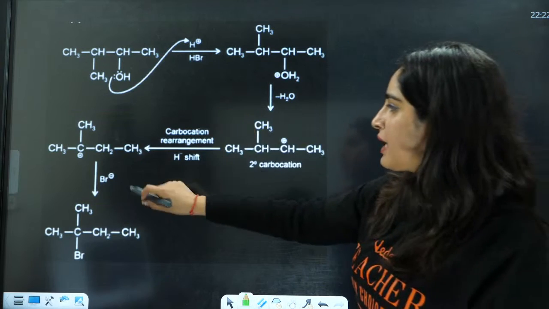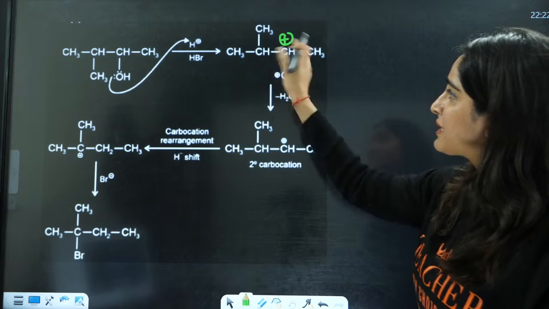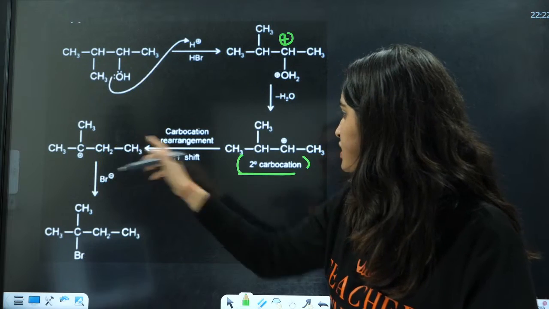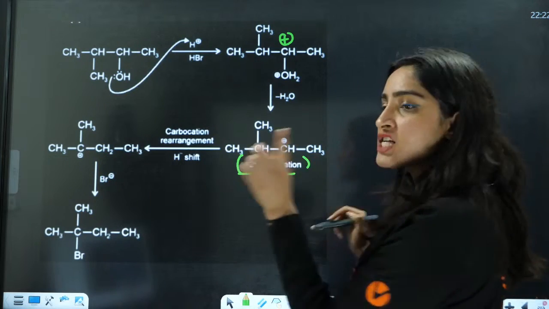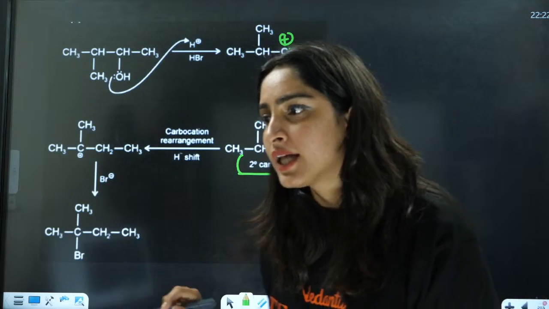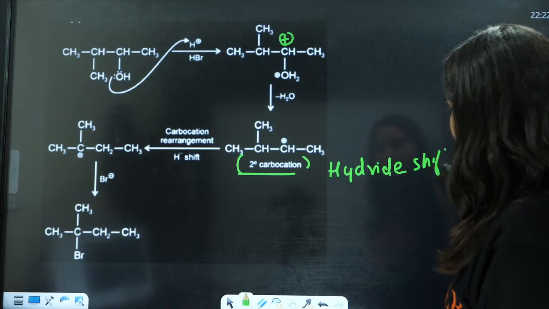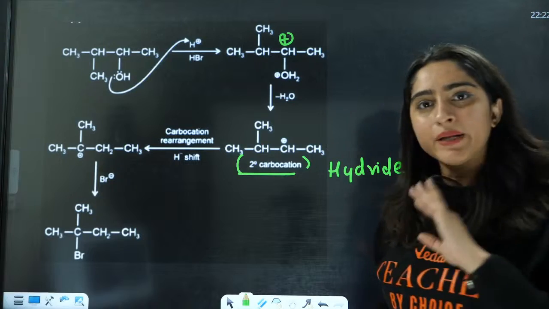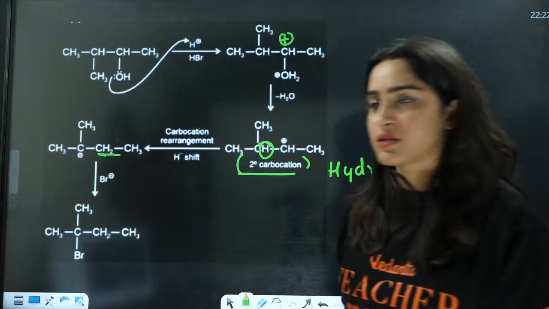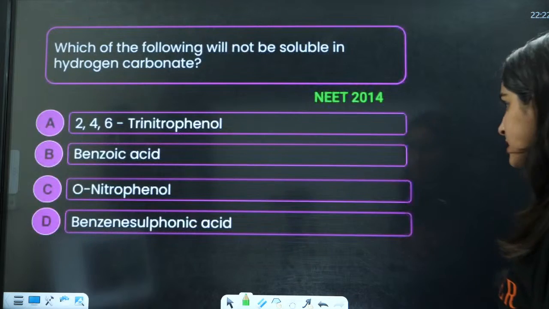Here first you will have this carbocation. This is the 2-degree carbocation formed here, and after that there will be a hydride shift, not a methyl shift. No methyl shift is going to take place here. We are shifting this hydride to this carbon, so you will have the formation of the 3-degree carbocation and hence after that you will have your product.